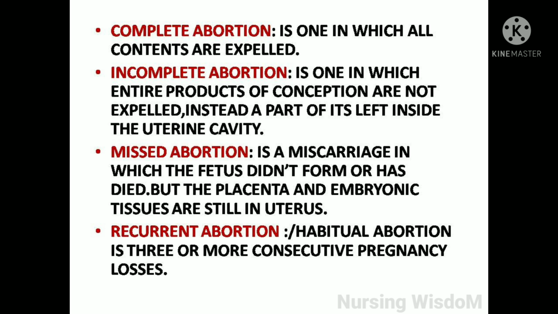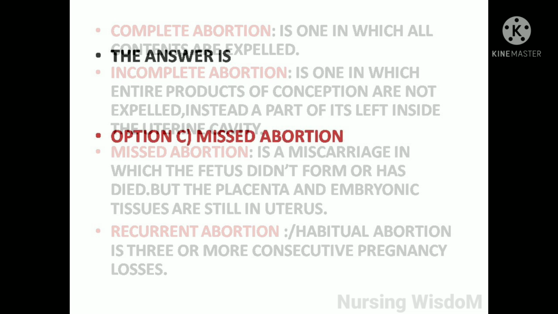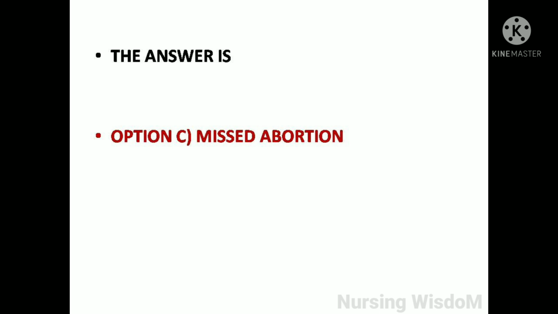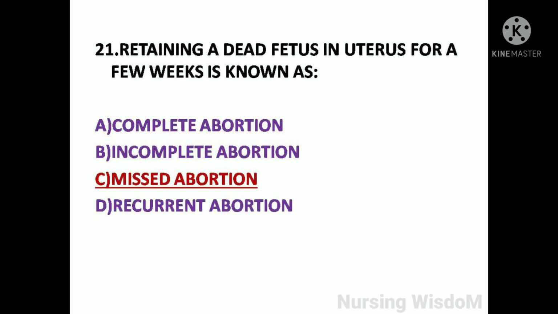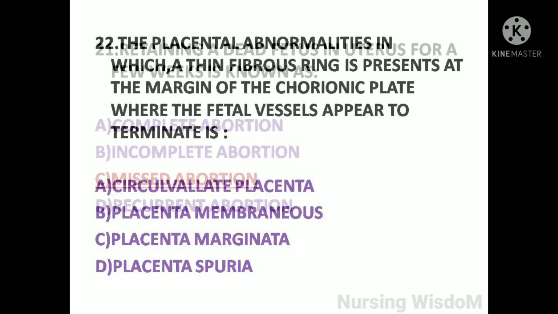Recurrent abortion or habitual abortion is 3 or 4 more consecutive pregnancy losses. So here the answer is option C, missed abortion. Retaining a dead fetus in uterus for a few weeks is known as option C, missed abortion.